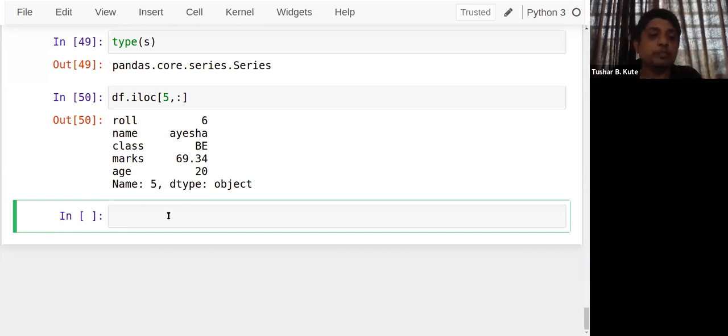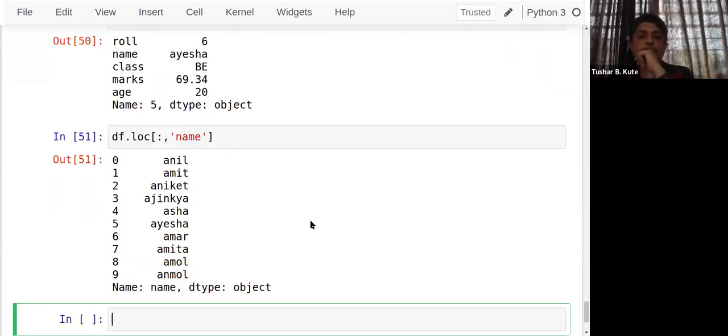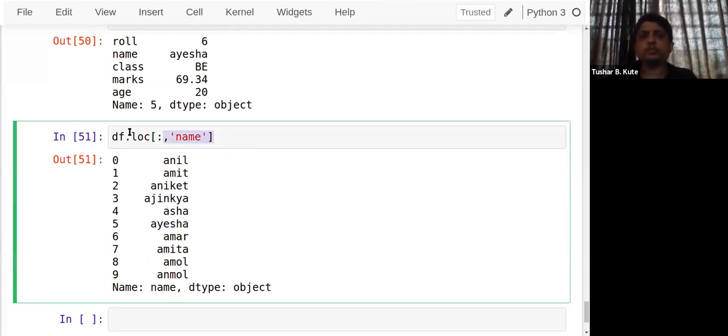To extract the column by name, I'll make use of the loc function. So df.loc, all the rows, and I want the name column here. See, check it. I don't want a number; I want the name column. So loc is used for that. Even rows can contain names, and their names can also be used, but this example does not carry it.